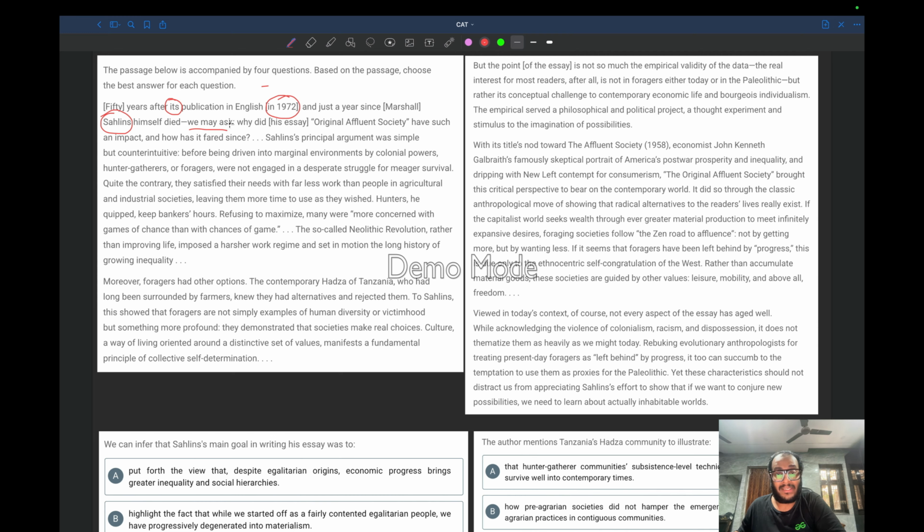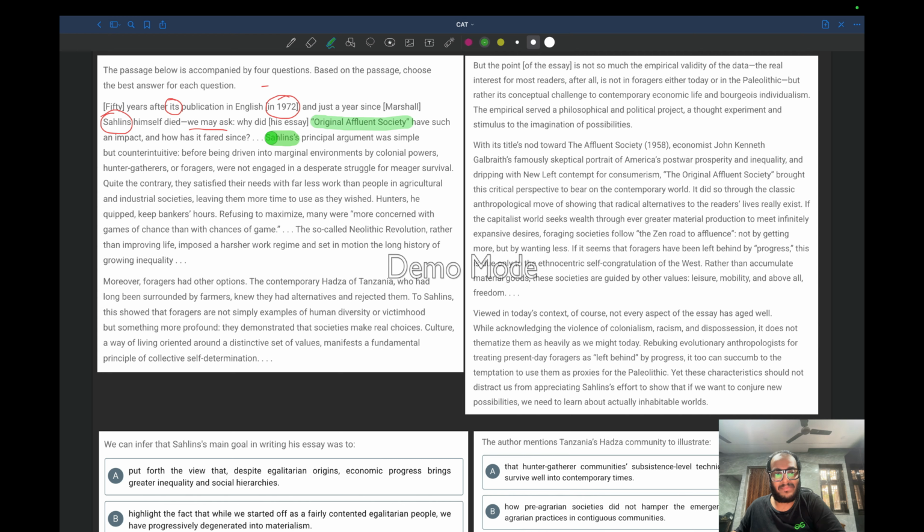We may ask, the author is saying we should ask why his essay, Original Affluent Society, now, why his essay has such an impact and how has it fared since? So the author is asking whether his essay really has impact now also, or the first thing is why his essay was so much impactful, and whether the essay's impact is still there in the modern era. So that's what the author is asking.